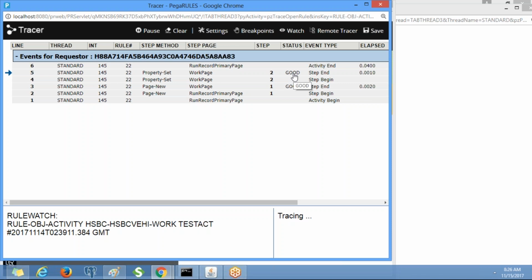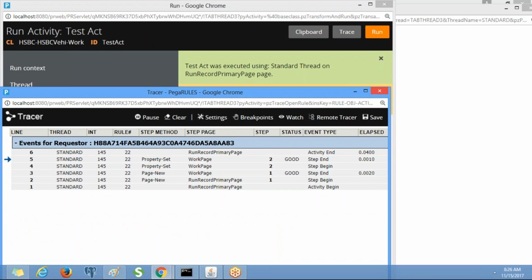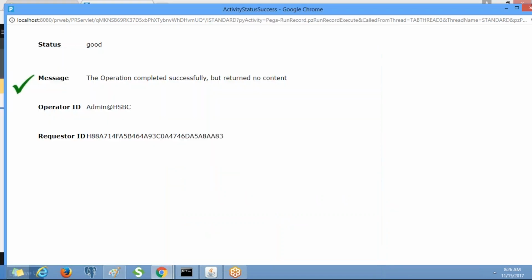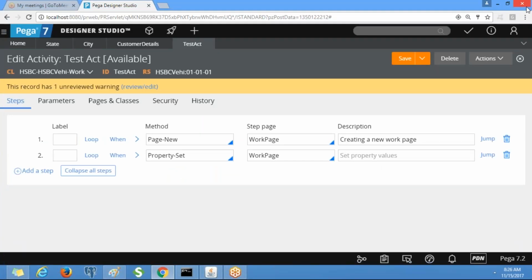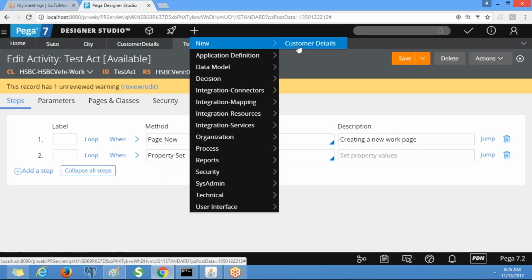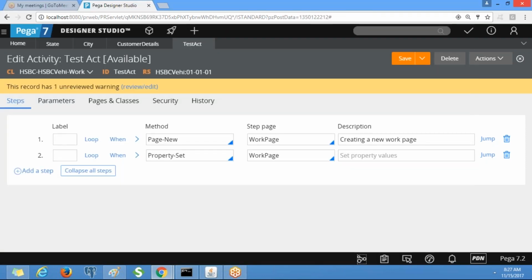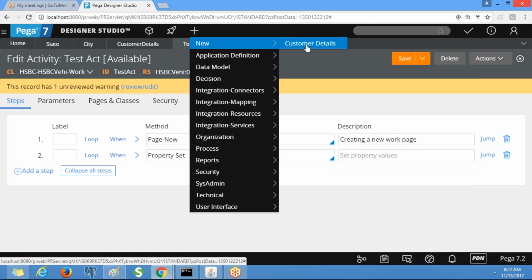We'll be working on the tracer daily. If you get some issue, you have to open the tracer before executing the flow or before executing the activity. I executed this activity alone, so I need to open the tracer here. Suppose we have activities in the section. Now I am going to run the flow, customer details. Before that I need to open the tracer and execute the flow.